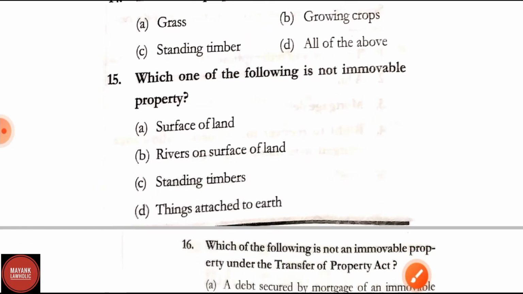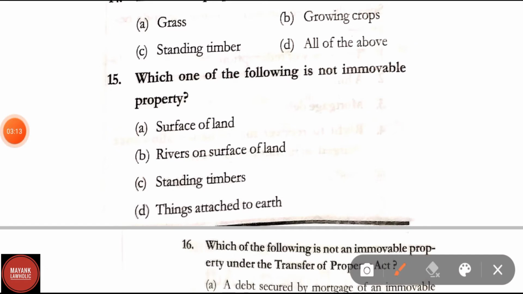Question number 15. Which of the following is not the immovable property? Surface of land, river on surface of land, standing timbers, things attached to earth. Correct answer is option C, standing timbers. Standing timbers is not immovable property.